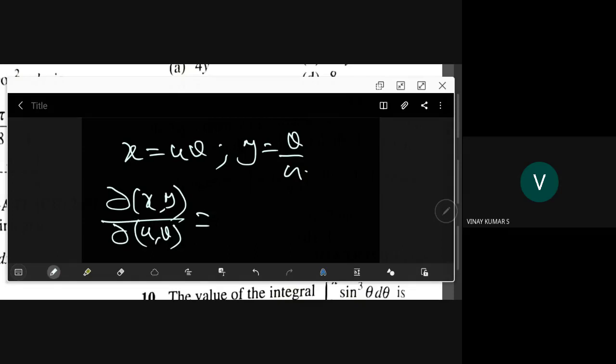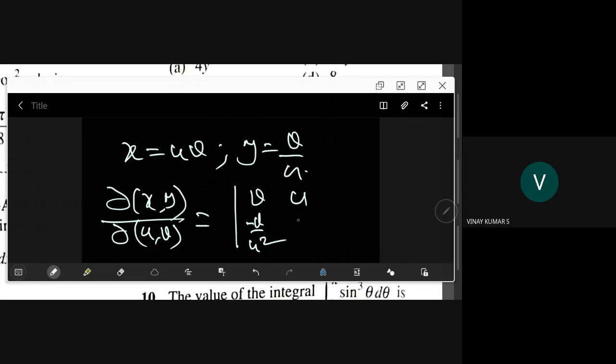That is x_u, x_v, y_u, y_v. Here y_u is minus v by u square, and here y_v is 1 by u.